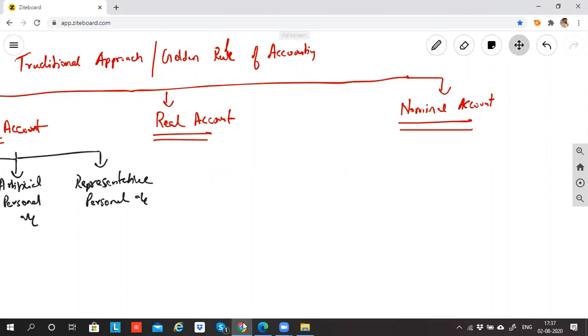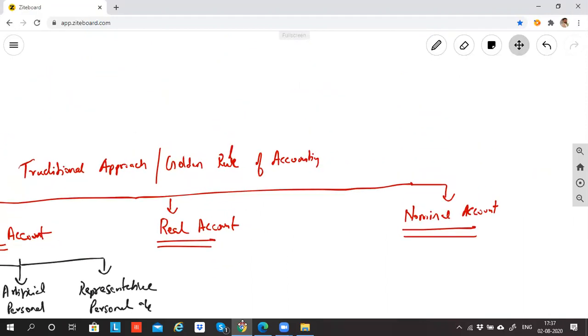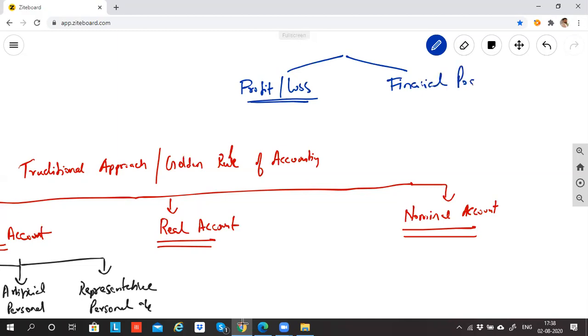Now, what is the ultimate motive of preparing the accounts? Two ultimate objectives: record the transactions, and know the profit and loss. That is my first motive, and my second motive is to know the financial position.